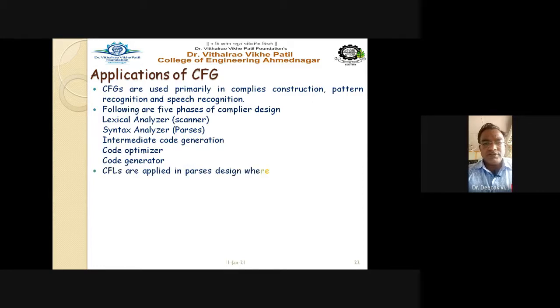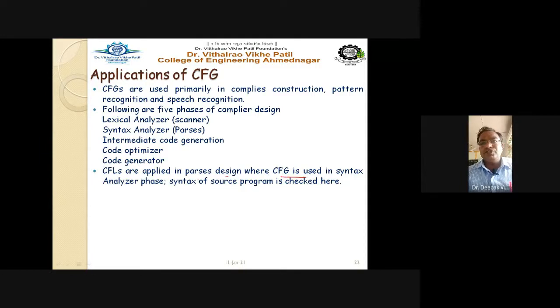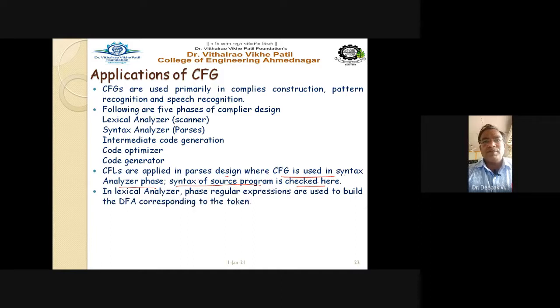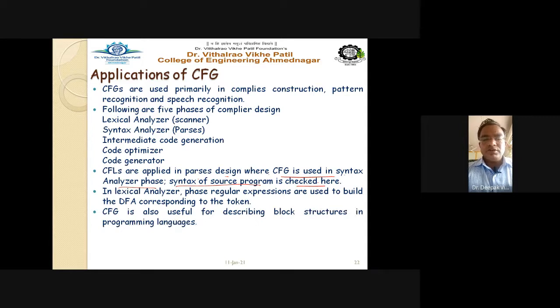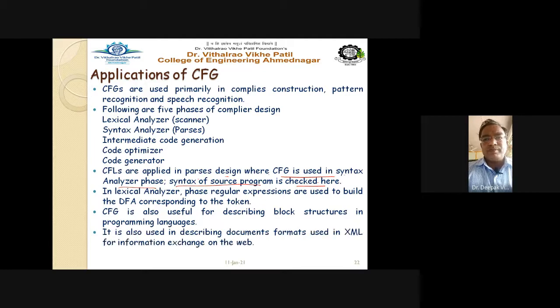In all these phases, the CFGs, that is the context free languages, are applied in the parser design, where CFG is used in the syntax analyzer phase. The syntax of the source program is checked here. Then in the lexical analyzer, in the first phase, regular expressions are used to build the DFA corresponding to the token. CFG is also useful for describing the block structures in programming languages. It is also used in describing document formats used in XML for information exchange on the web.